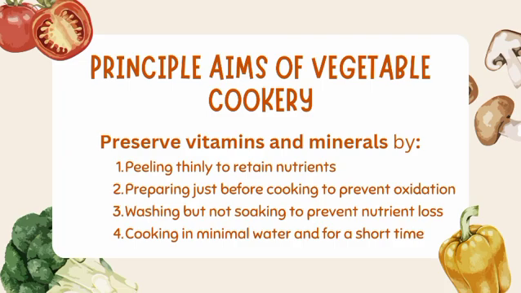Prepare vegetables just before cooking in order to prevent the destruction of vitamins by enzymes. They can be placed in a plastic bag in a cool place to prevent the oxidation of vitamins. Wash the vegetables but do not soak them in water, as this will cause water-soluble vitamins and minerals to be lost. Cook the vegetables in the minimum amount of boiling water. Placing them in boiling water destroys enzymes. They should be cooked for the minimum time with the lid on the pan.